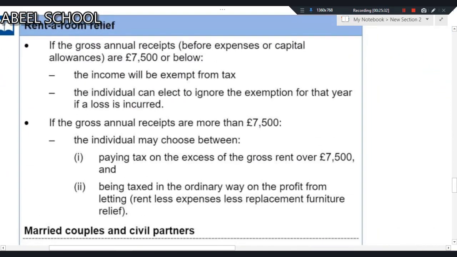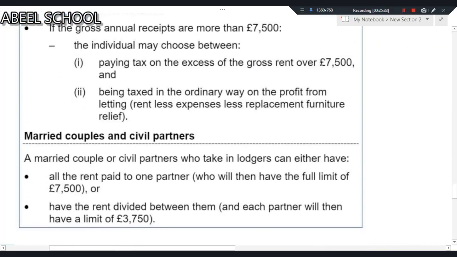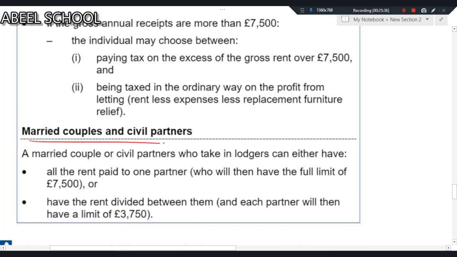Rent a room relief, I try to explain all this. A married couple or civil partners who take in lodgers can either have all the rent paid to one partner, in which case 7,500 will be available to that partner, or have the rent divided between them, and each partner will have a limit of 3,750.